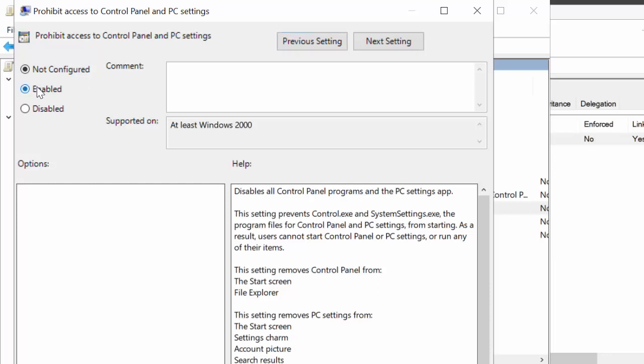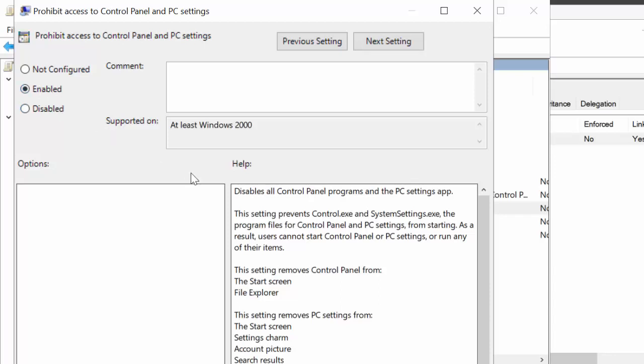But if I make it enabled, that means even if the user configured it as disabled in the local computer, it will be forced to enable because of the server. If I disable it, even if the user enabled it in the local computer, it will be disabled because the server disabled it.